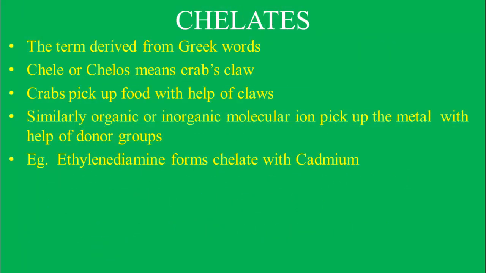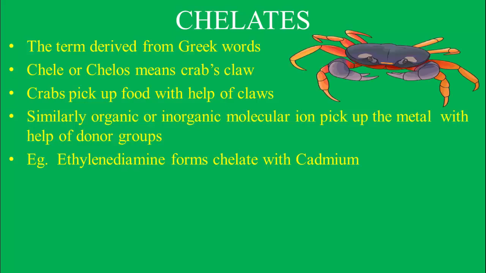Dear students, the word chelate is derived from the Greek word chela or chelos, meaning crab's claw. We know that the crab picks up food with the help of claws. Similarly, organic or inorganic molecular ions pick up the metal with the help of donor hooks. Dear students, this is the picture of a crab. This crab picks up its food with the help of these claws. Similarly, the organic ion or inorganic molecular ion picks up the metal atom and forms the ring.